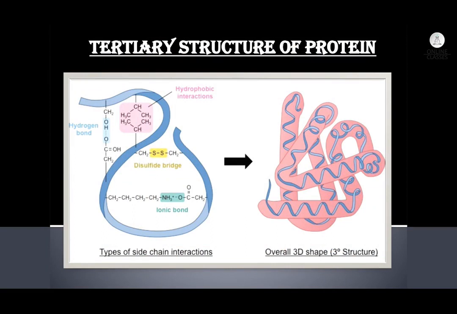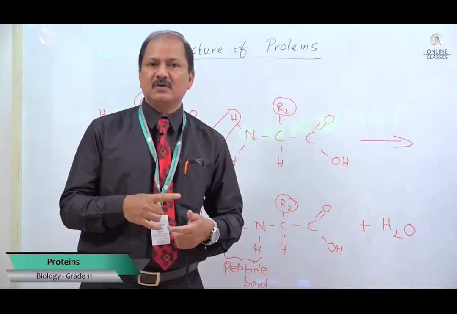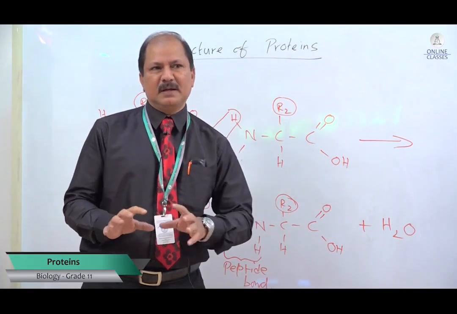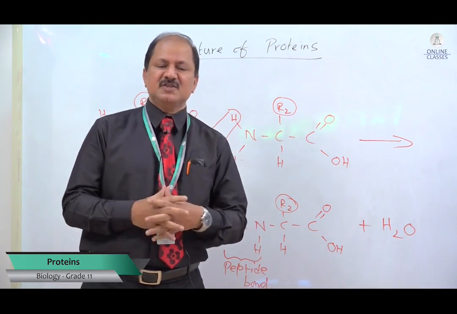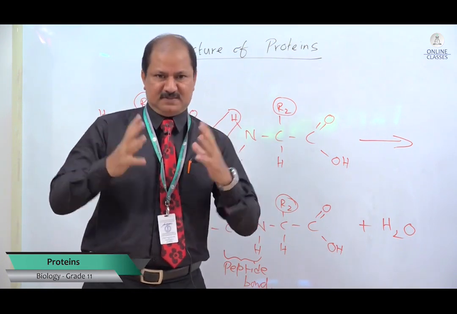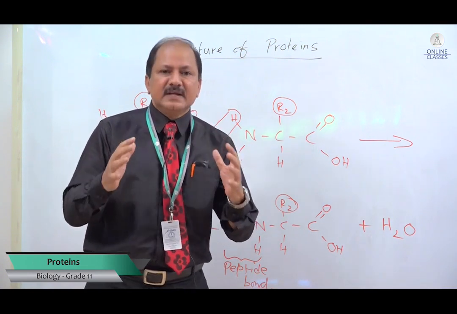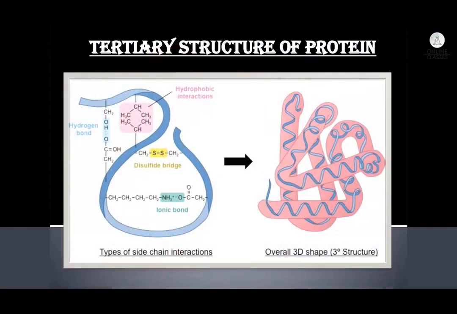Sometimes they will ask you tertiary structure of protein, structure of enzyme, or structure of globular protein. The answer is going to be almost the same. So what is tertiary structure of protein? The complex three-dimensional globular shape attained by the polypeptide chain by twisting and folding around itself. And this three-dimensional shape is maintained by two things here.